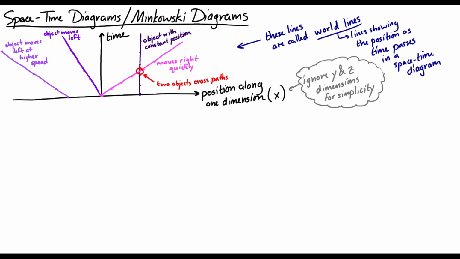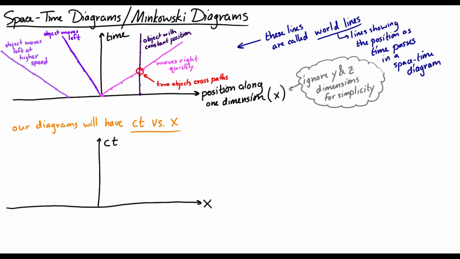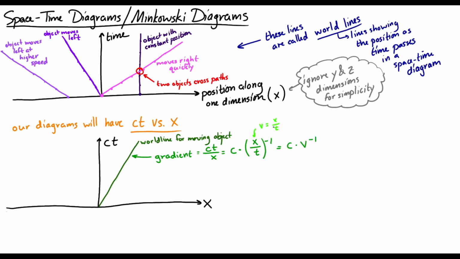Now, in the space-time diagrams that we draw, the time axis is going to actually be the speed of light times time, right here. And on the horizontal axis, we're just going to have the dimension x. So if I have a world line for an object, it might look like this. And if the object begins at the origin, then the gradient of the graph would equal ct over x. And I can rearrange that, right? Because that's equal to c times x over t to the -1 power. And x over t is the velocity of the object. So that's equal to c divided by v.